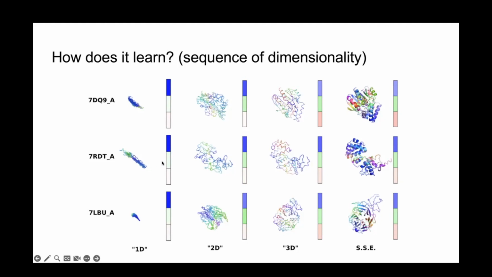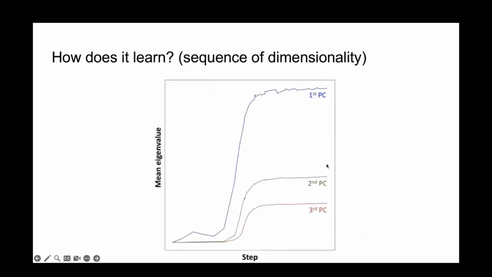Next, the log expands in the second dimension to produce these flat but still largely accurate structures. And then very, very quickly thereafter, it blows up in the third dimension, becoming a pretty accurate prediction of the final structure. And only then does it start to fill in the secondary structure elements to the point where it's recognizable by PyMol here. So it's almost as if it's learning subsequent PCA projections of the final protein structures, which we thought was pretty interesting and pretty unexpected.